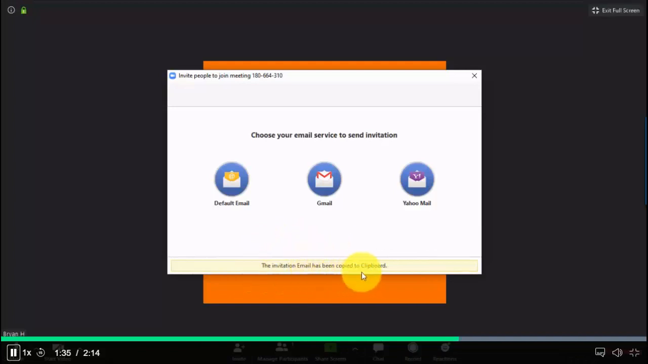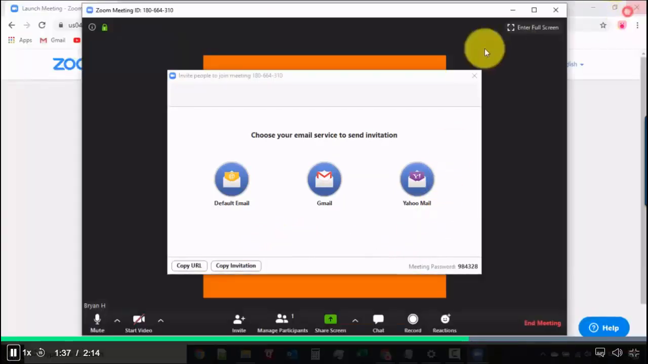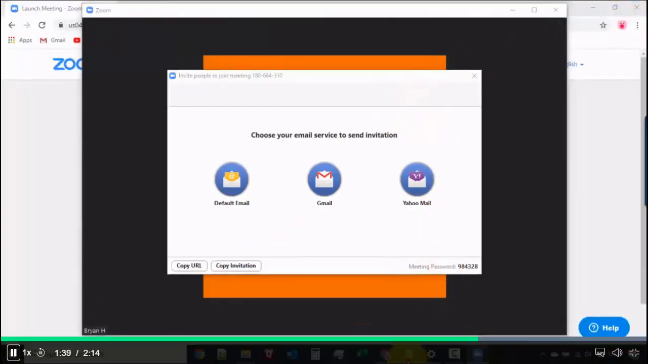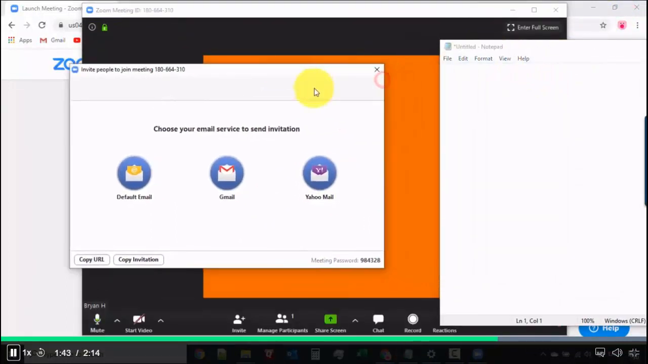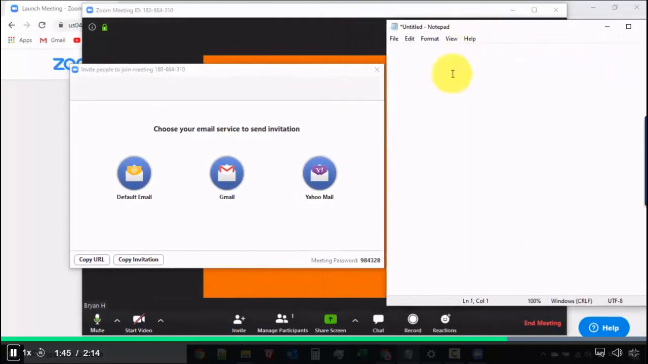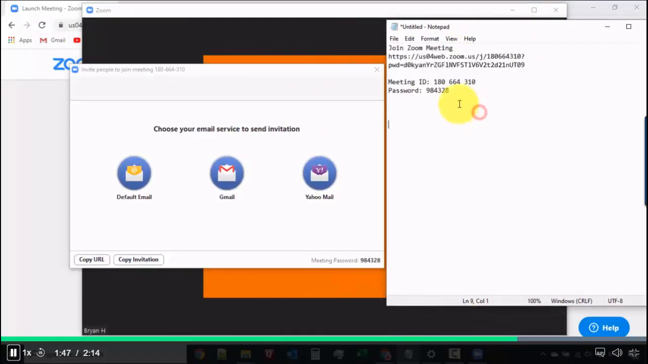So it's already been copied to the clipboard. I'll exit the full screen first, and let me quickly open Notepad so that you can have a look at what the meeting invitation looks like. Let me just paste it in here. You could see here, Join Zoom Meeting, and then you have the link. And then there's the password as well.